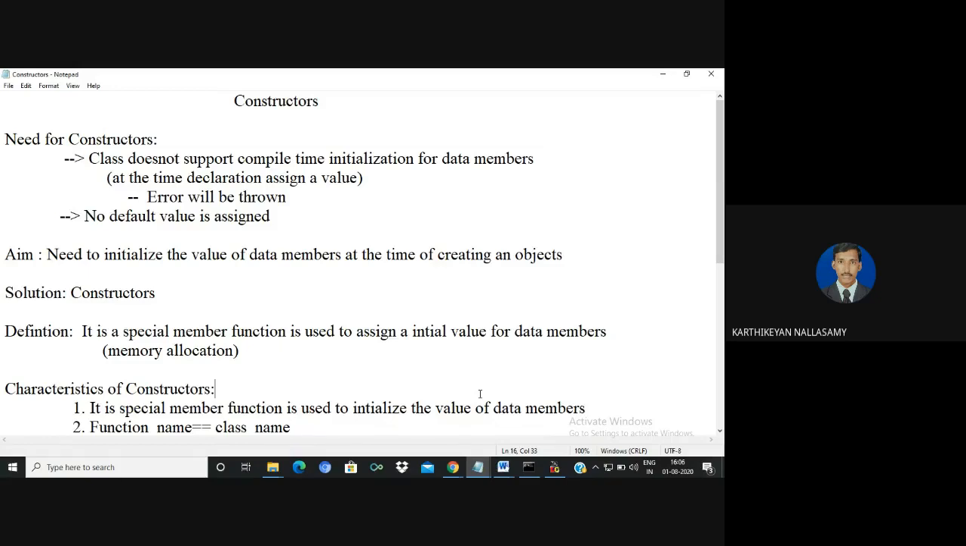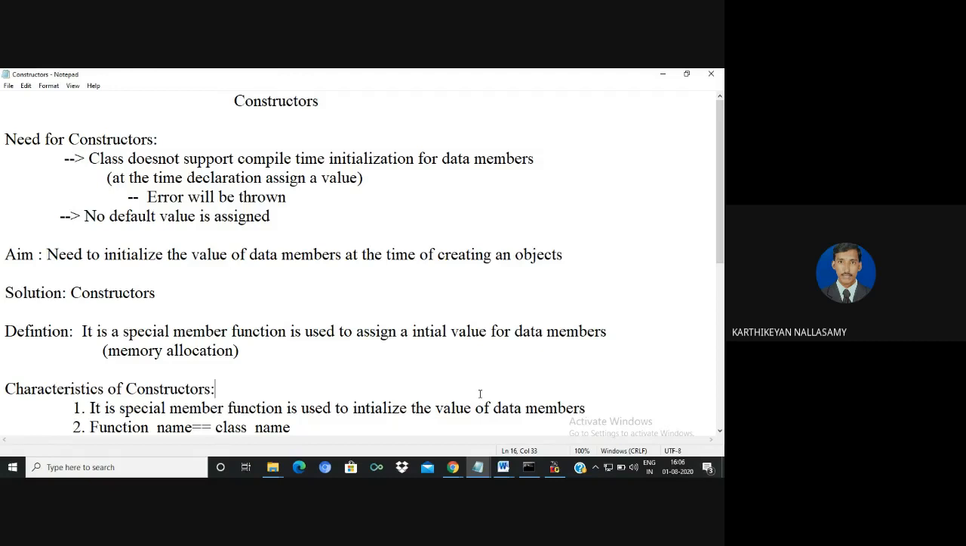Before explaining the concept of a constructor, first of all, we must know why we need a constructor. Here you know that there are two types of variables possible to define in a class: one is a data member, another one is a local variable. In C++, there is no default value for the data member. It always assigns some garbage value for both data members and local variables.